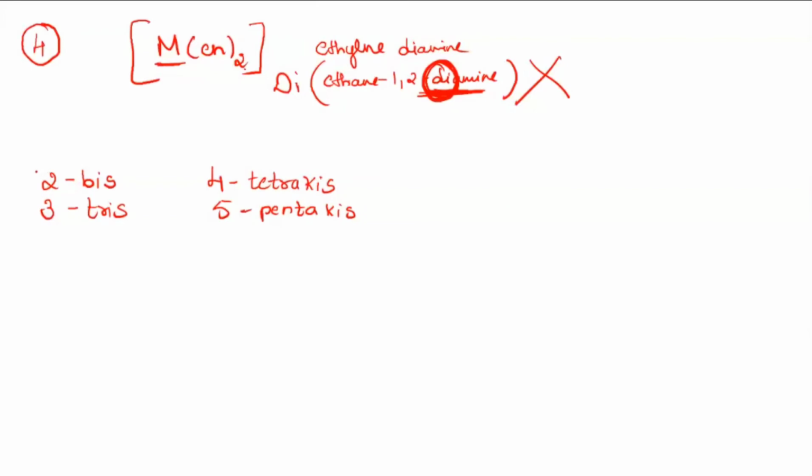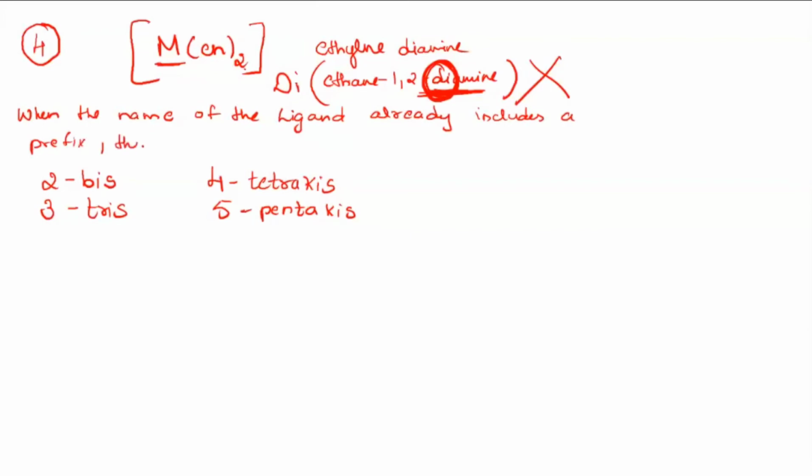So I can give you for writing: when the name of the ligand already includes a prefix, then a new term like bis is used. Okay, you can write down. That is the fourth rule.